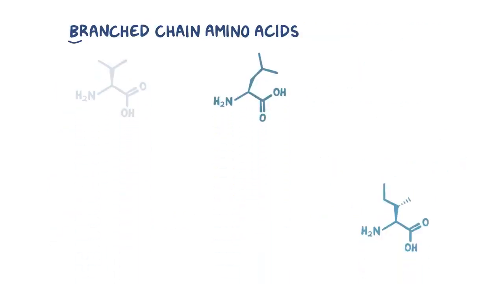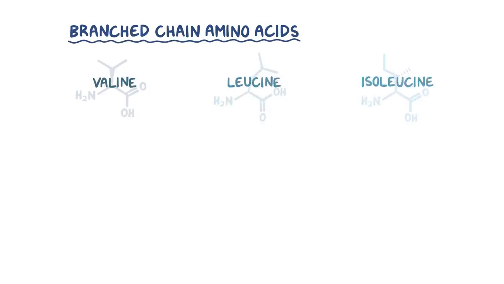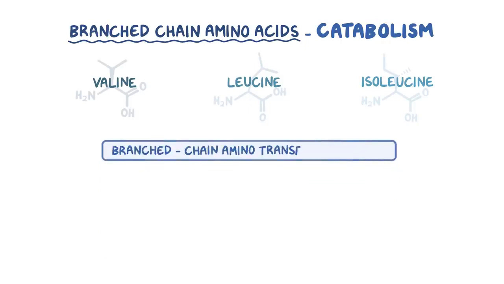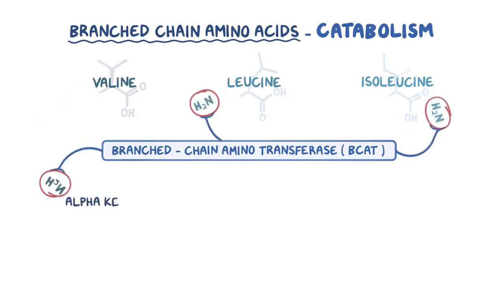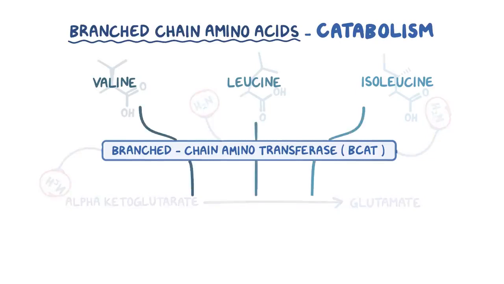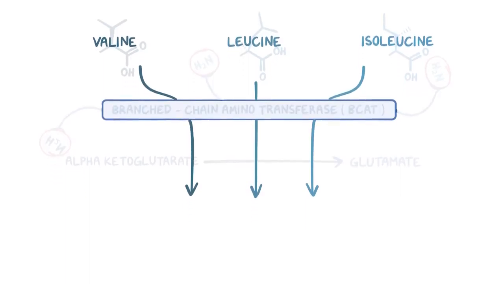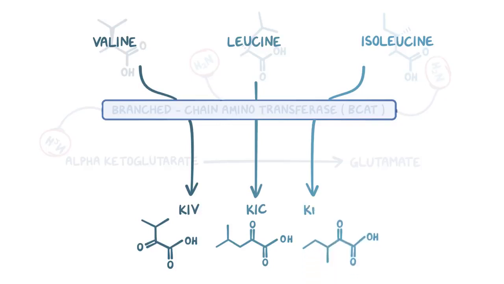Branched-chain amino acids, which are valine, leucine, and isoleucine, require special steps during their catabolism. First, the enzyme branched-chain aminotransferase, or BCAT, strips off their alpha amino group and transfers it to an alpha ketoglutarate to form glutamate. This also converts the branched-chain amino acids into branched-chain keto acids. Valine is converted into alpha ketoisovalerate, or KIV, leucine is converted into alpha ketoisocaproate, or KIC, and isoleucine is converted into alpha keto beta methylvalerate, or KMV.